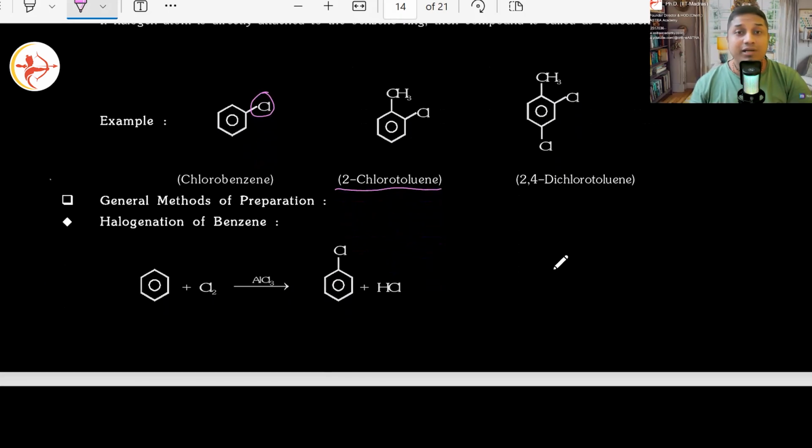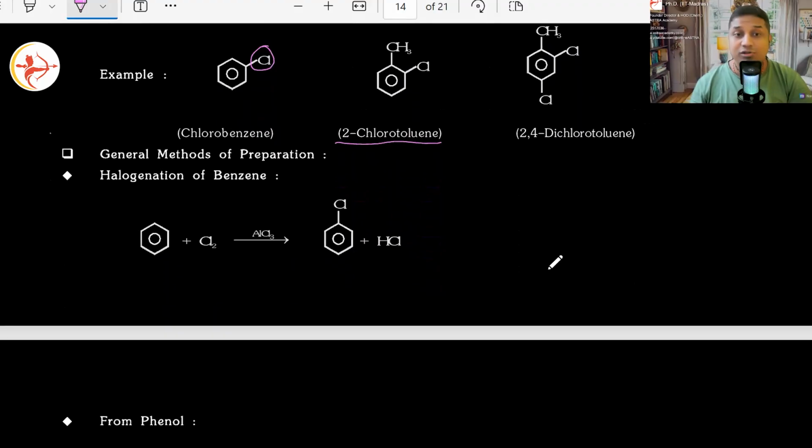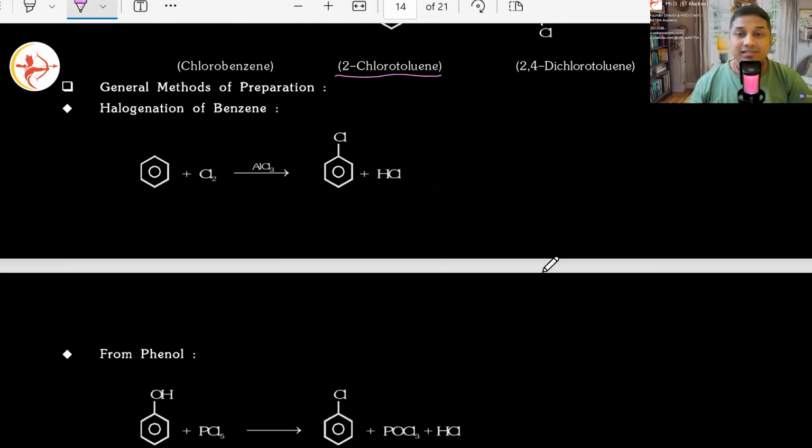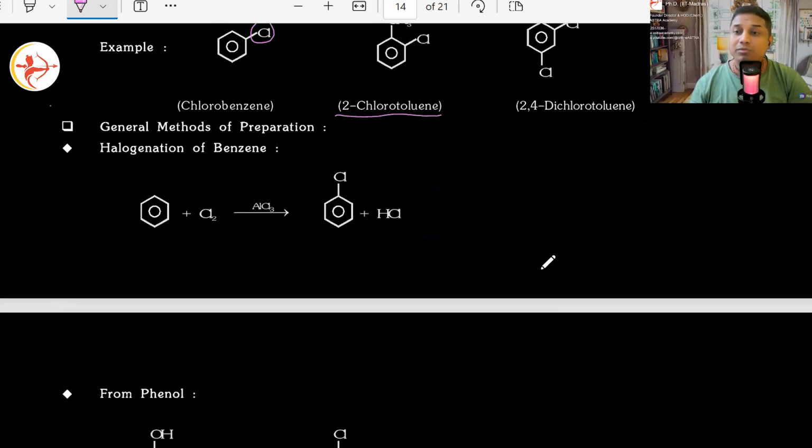Now, how do we prepare these aryl halides? That's also important. We have seen these types of reactions. It is nothing but just the reactions of aromatic compounds. What type of reactions do aromatic compounds undergo? What is the mechanism? Electrophilic aromatic substitution. Do you remember?